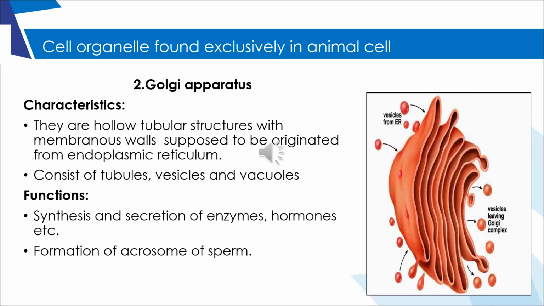Second, Golgi apparatus. The characteristics are: they are hollow tubular structures with membranous walls supposed to be originated from endoplasmic reticulum. They consist of tubules, vesicles, and vacuoles. The functions are synthesis and secretion of enzymes, hormones, etc., and formation of acrosome of sperm.